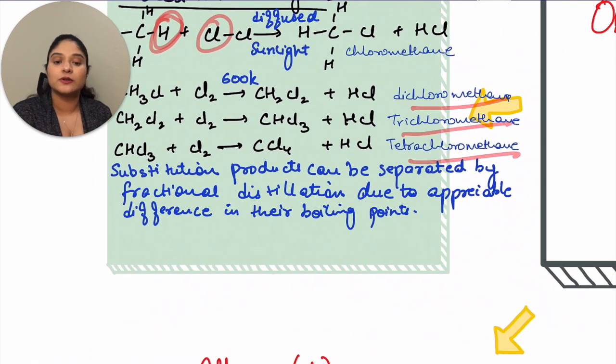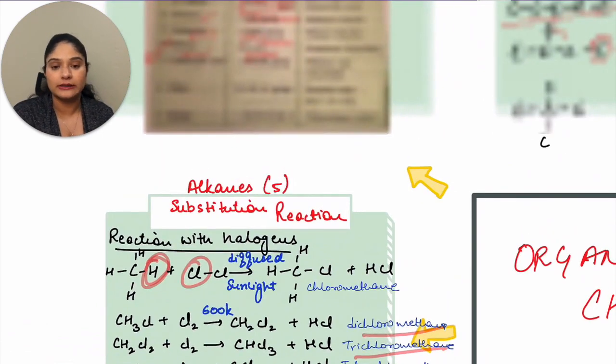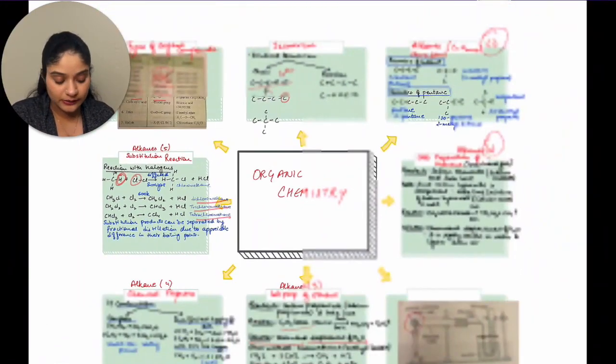Now substitution products can be separated by fractional distillation. Why is that? Because you have a good difference in their boiling points, so you can easily separate them by fractional distillation. So this is it for the second page.